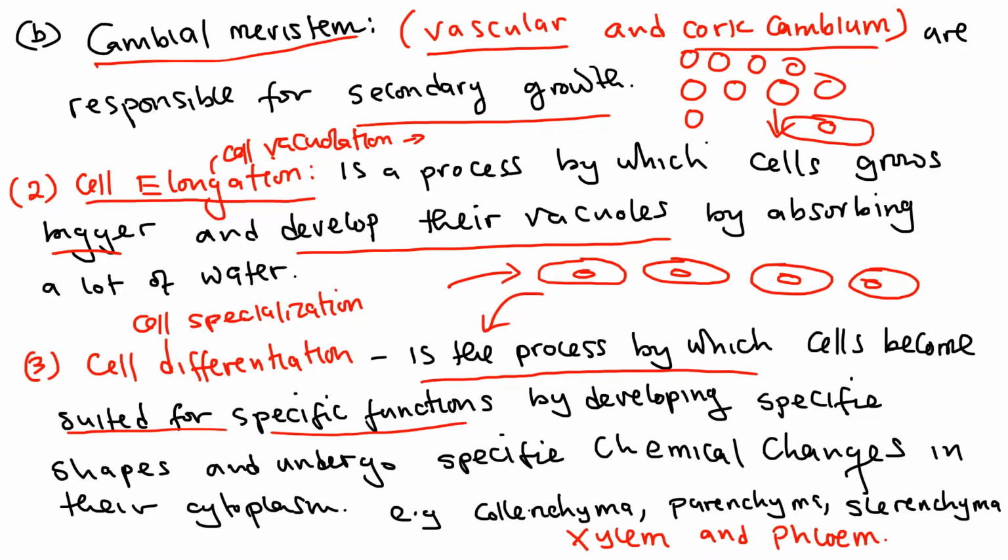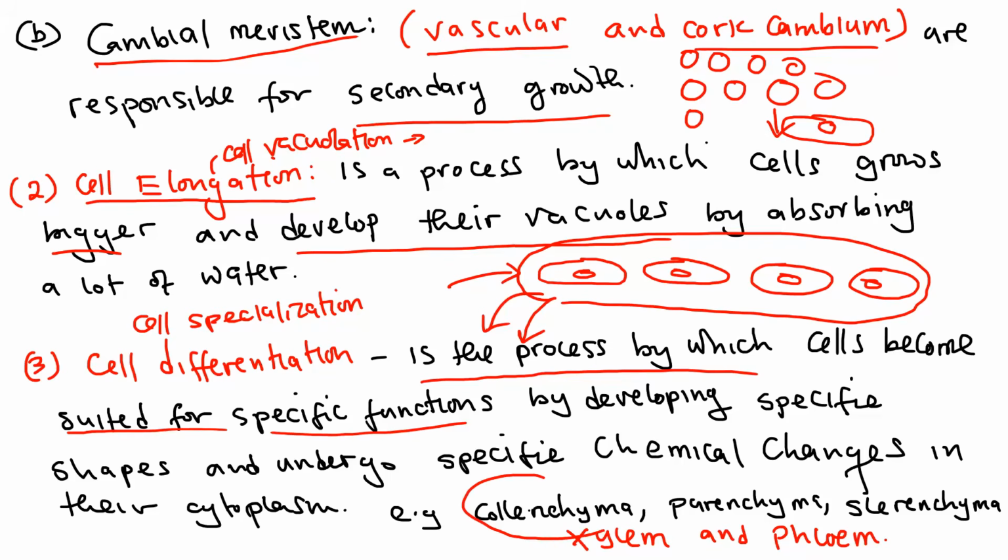Now, very important here: the cells coming from this side are identical in shape. Whatever they contain, they are the same shape and size. When they reach here, they attain certain features. Examples of specialized cells that we can find are the collenchyma, the parenchyma, the sclerenchyma, and the xylem, as well as the phloem. So these are some of the examples of the specialized cells.